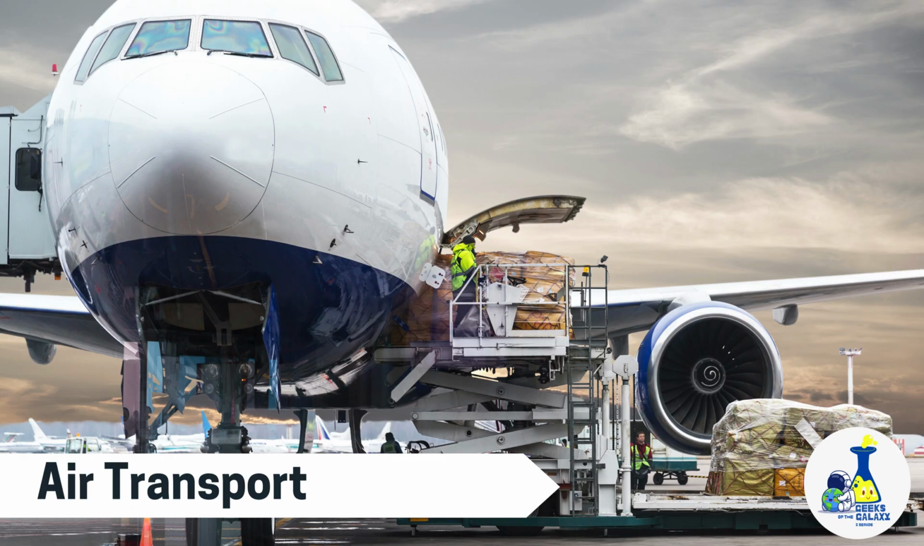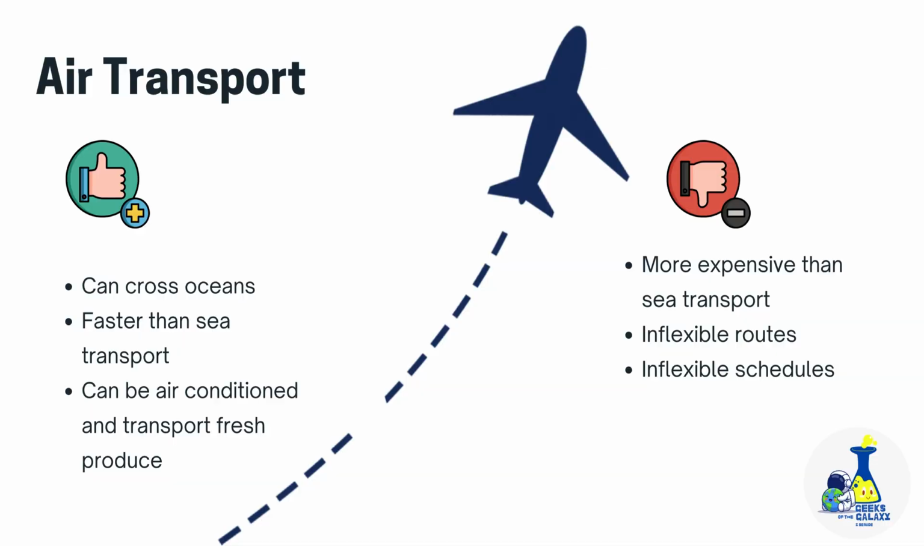Air transport is also used for importing and exporting. Large quantities can be transported in big cargo planes. Air transport is the faster option for crossing oceans, but it's also more expensive than sea transport. It is, however, ideal when fresh produce is transported over long distances because it can be air conditioned. Like with sea transport, air transport only offers limited routes and inflexible schedules.